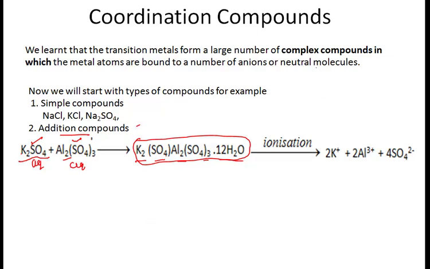Now what happens when such compounds are ionized? On ionization, it will again dissociate into its ions, right? So addition compounds may be formed by two or more simple or ionizable compounds. And finally, what happens on ionization? It will dissociate into simple ions, that is 2 potassium ions, then aluminium ions, and 4 sulfate ions are formed, right? But in this case, you will find that there are 2 different cations and 1 sulfate anion.